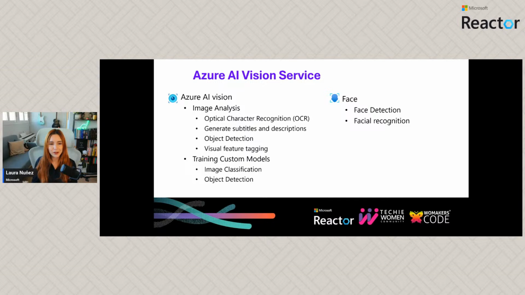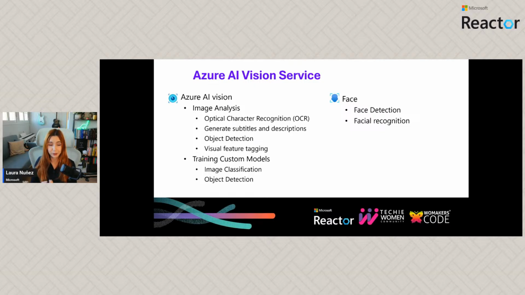So what are we going to be using Azure AI Vision for? We are going to be using it for image analysis, like recognizing characters in a text, so reading what's in the text of the image, generating captions and descriptions, detecting objects inside the image, generating the tags we were talking about. So you have the image and then generating tags to describe the image.